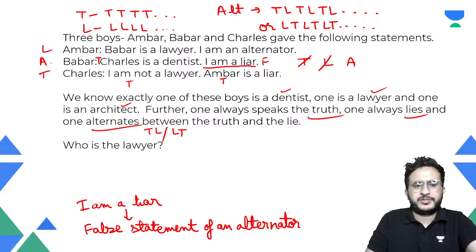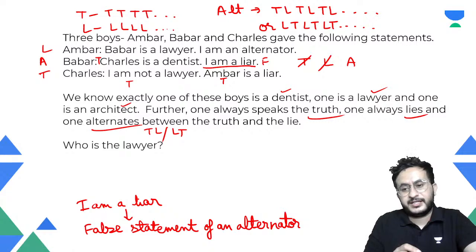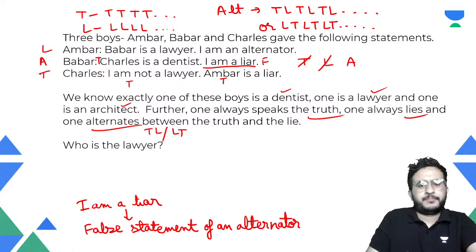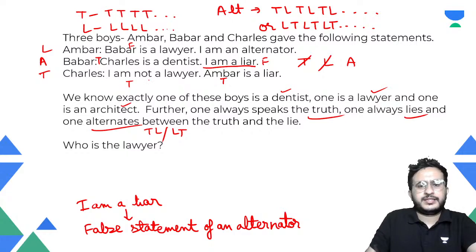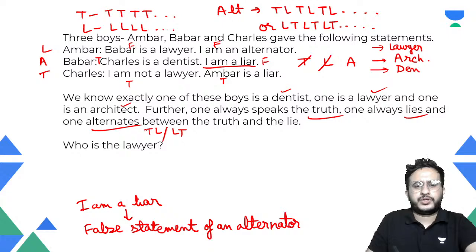We know that one of them is an alternator, one is a truth teller, one is a liar. So that means Amber is the liar. Babar is a lawyer, that is false. Babar is not the lawyer. Charles is a dentist, so he is not the lawyer either. So Amber will be the lawyer, and the remaining third profession, architect, goes to Babar. I am an alternator, that is also false because he is a liar. So the question is who is the lawyer, that is Amber.